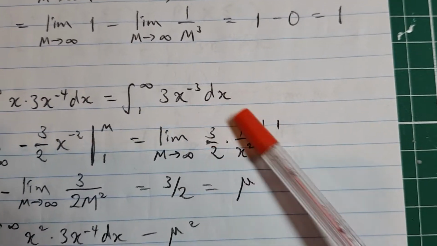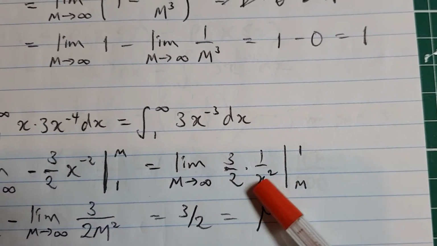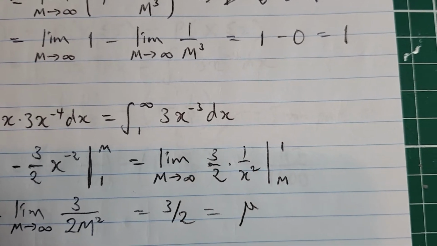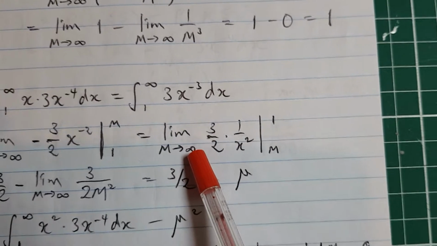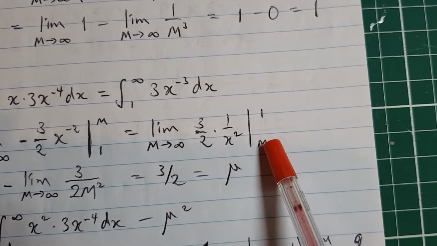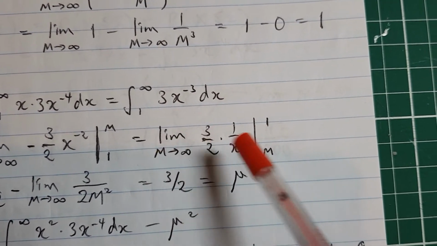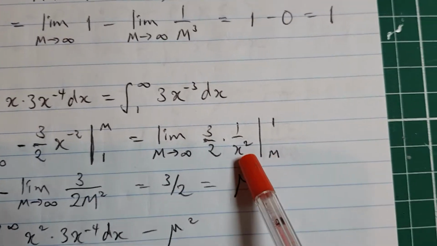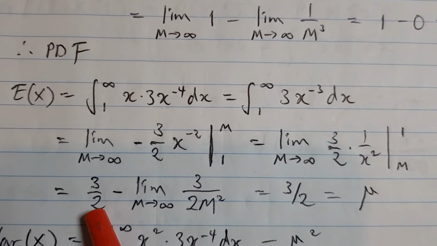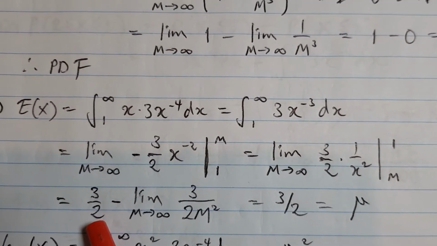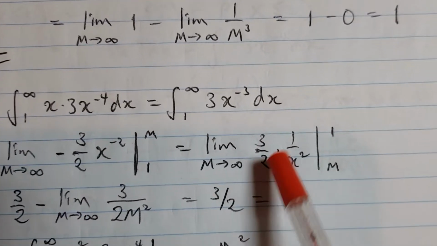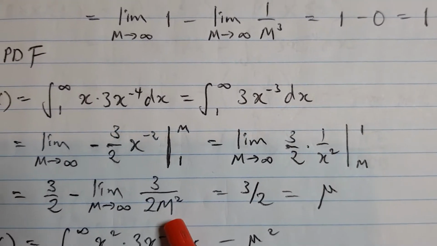If you evaluate this, again I'm skipping a step here, I can see that individual limits exist. So I'm just going to do the argument saying the limit of the sum is the same thing as the sum of the limits. If you put the 1 in there, it's going to be 3 on 2. So that's 3 on 2, even after you take the limit. And the limit of 1 on 3 over 2m squared.